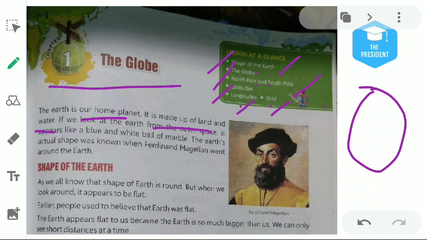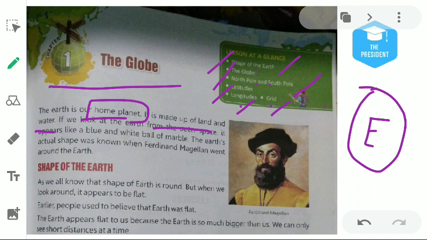Okay. The Earth is our home planet. It is made up of land and water. We know about the solar system. Solar system is the family of planets, 8 planets, one star, and meteoroids, asteroids, dust particles. In the solar system, the third planet is known as Earth. This is our home planet. Why home planet? Because we all humans and living beings live here.